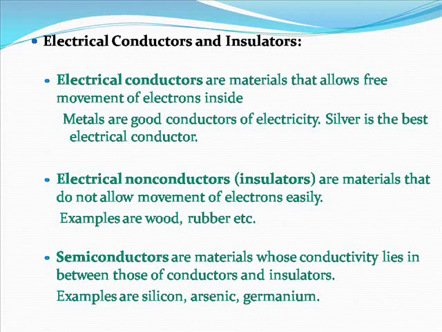Electrical conductors and insulators. Electrical conductors are materials that allow free movement of electrons. Metals are good conductors of electricity. Silver is the best electrical conductor. Electrical non-conductors, or insulators, are materials that do not allow movement of electrons easily. Examples are wood, rubber, etc. Semiconductors are materials whose conductivity lies in between those of conductors and insulators. Examples are silicon, arsenic, germanium.